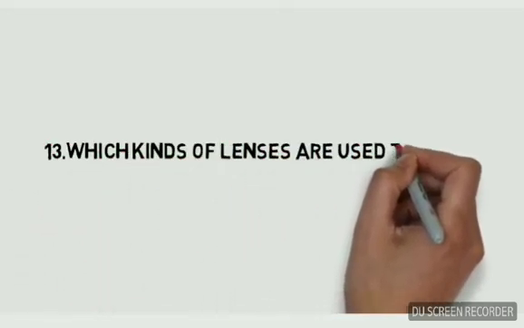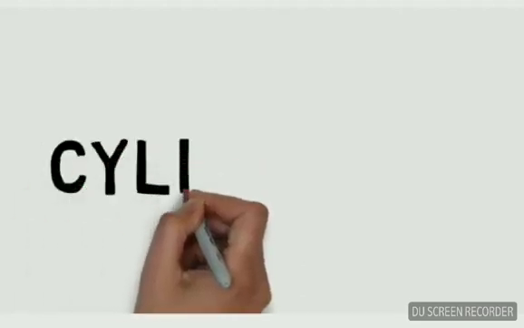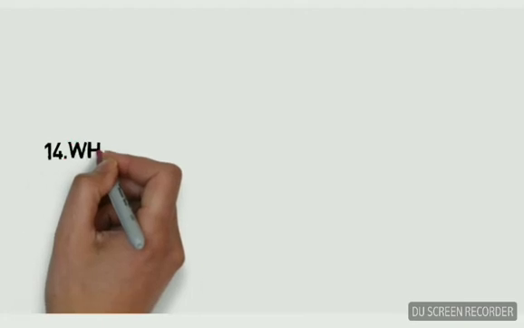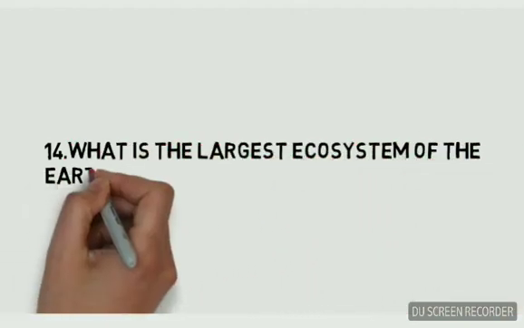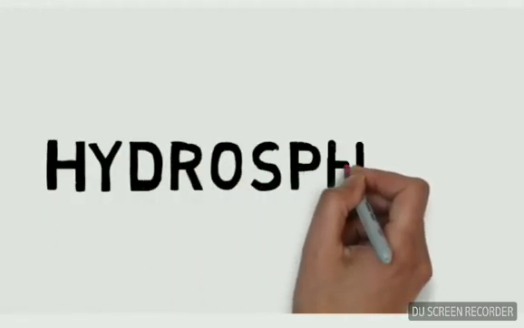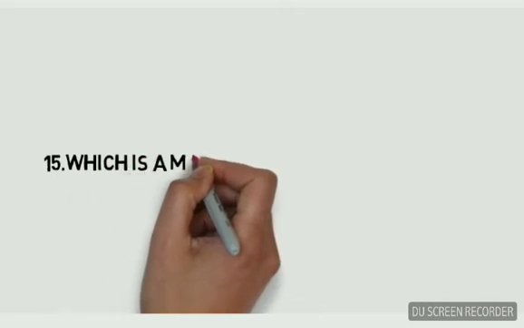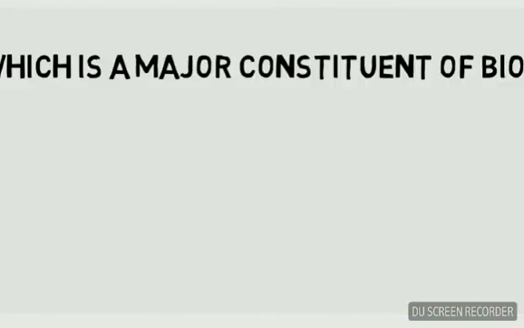Which kind of lenses are used to treat astigmatism? Cylindrical. What is the largest ecosystem of the Earth? Hydrosphere. Which is a major constituent of biogas?